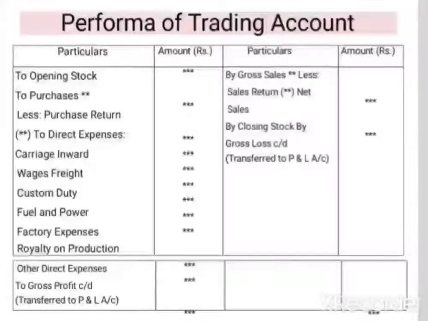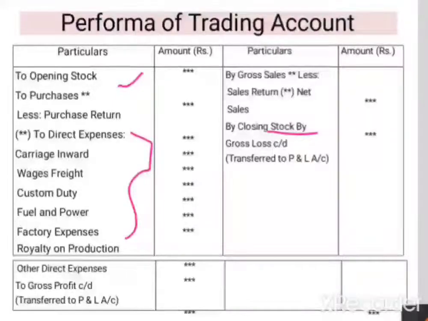Now this is the proforma of a trading account in brief. Both sides, debit and credit: the debit side falls on the left and the credit side on the right, just like the trial balance. There are particulars involved, the opening stock and the closing stock, which you can see here on the credit side. So opening stock is on the debit side, closing stock on the credit side, and all the direct expenses are listed.